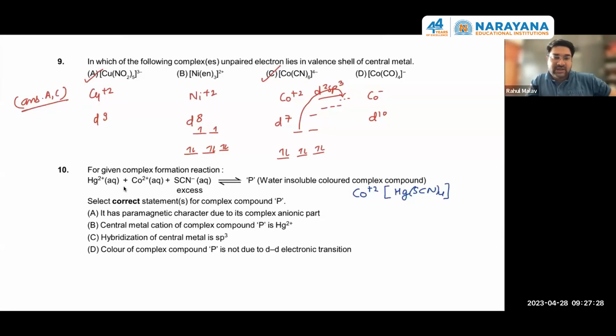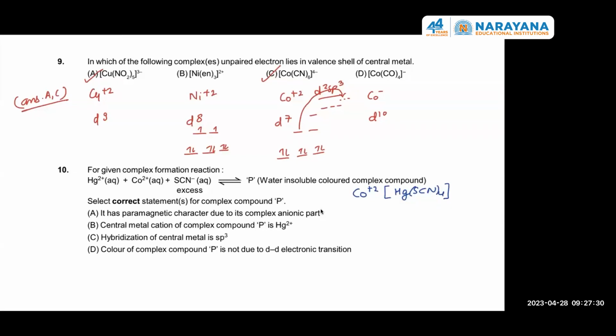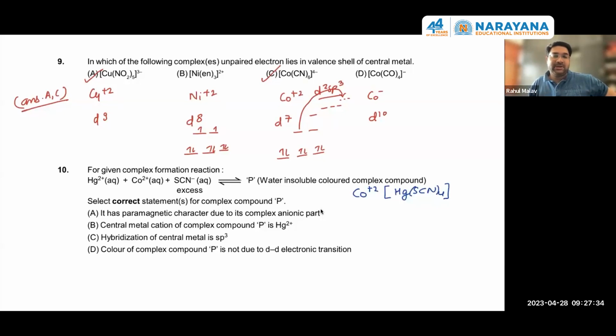Now your answer is coming. So B and C. Hybridization of the central metal is sp3. Color of the complex compound P is not due to d-d electronic transition, right? A also becomes correct now. The paramagnetic character due to its complex anion part will be incorrect.